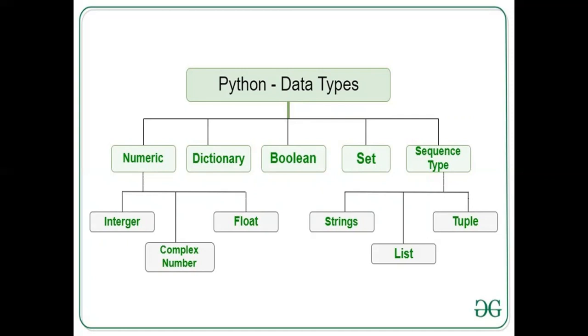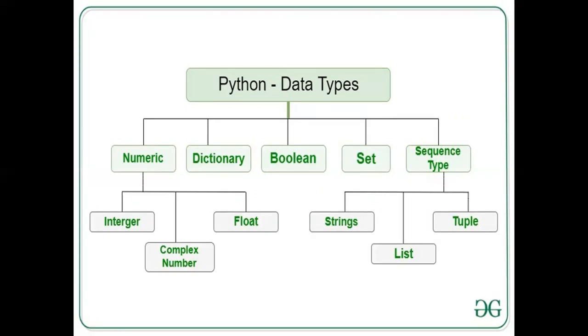and complex. So the benefit in Python is that there is no need to define a variable as integer, or as float, or as complex. Depending upon the value assigned to that variable, the data type of that variable will be fixed by the Python compiler, right?